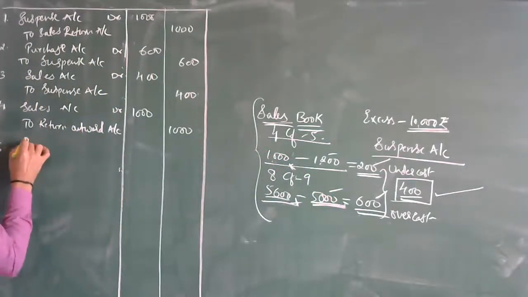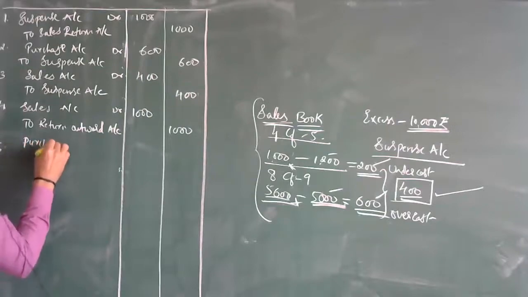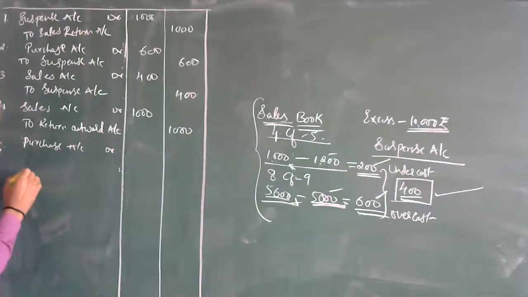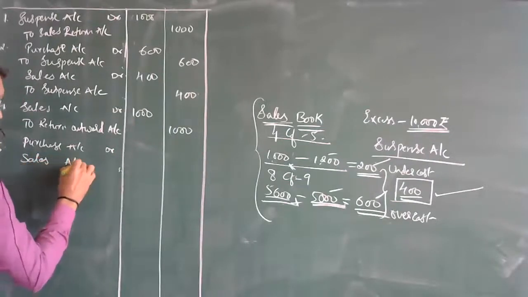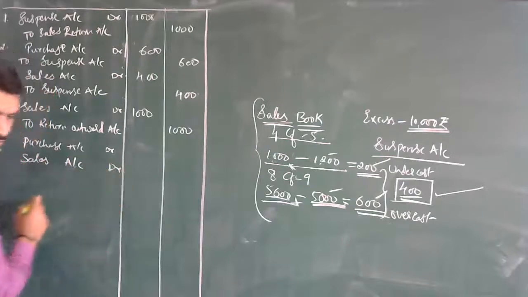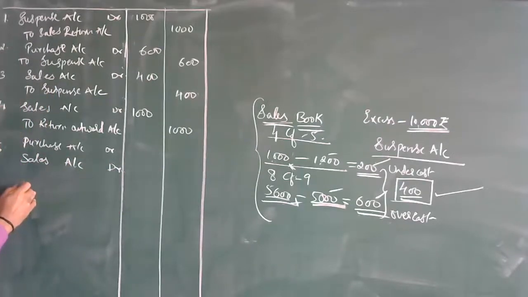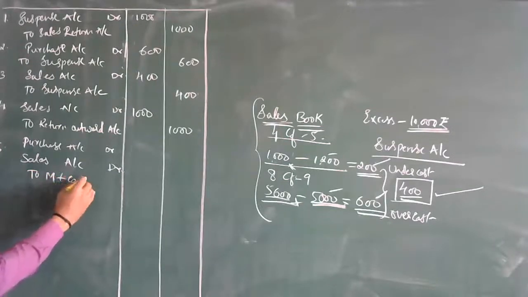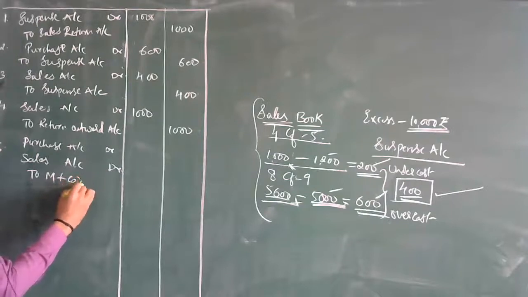First, purchase account debit, sales account debit, to M and company's account.